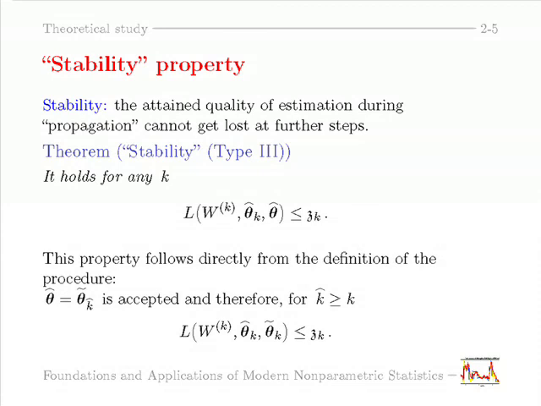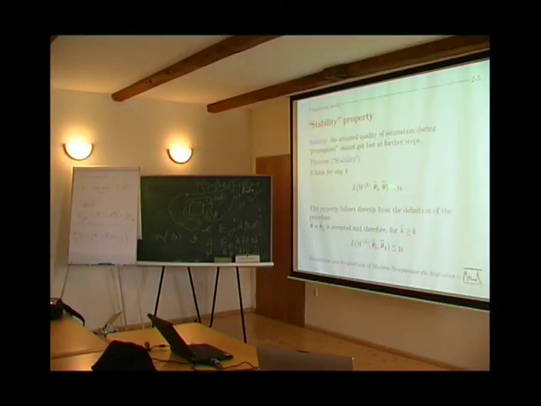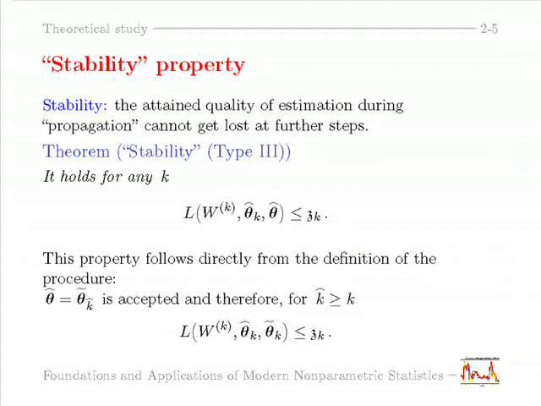The final estimate, that is, estimate theta hat, is accepted. And this acceptance means that this estimate belongs to all previous confidence intervals, and particularly, it belongs to the confidence interval of the Oracle estimator K star. And this is exactly what is written here. So the stability result means the final estimate does not deviate much from the good oracle estimate corresponding to the model K. And for the model K, we know this propagation result.